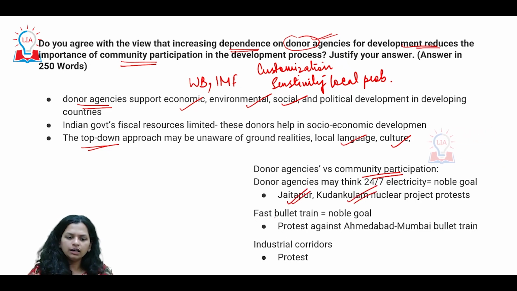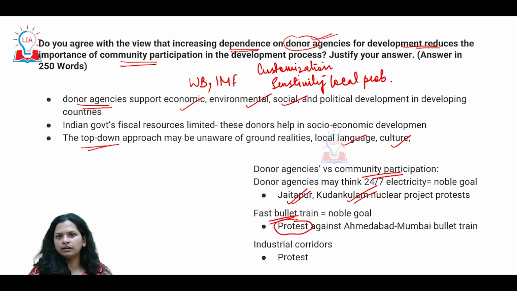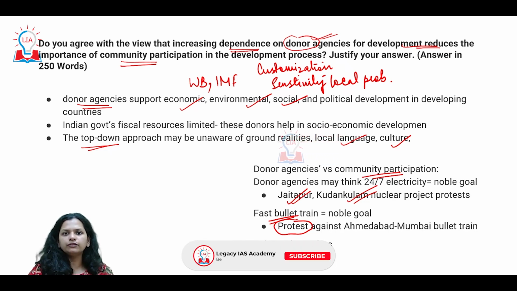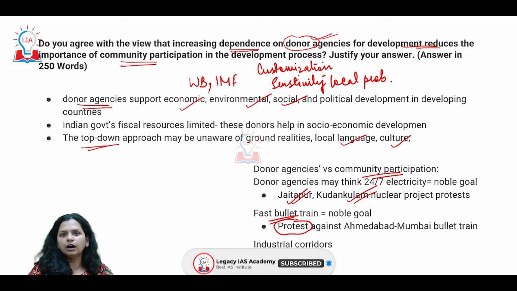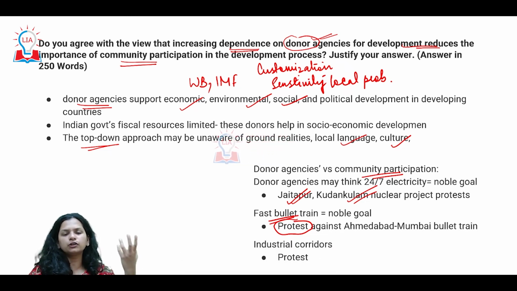All right, something that may be seen as very transformative is the fast bullet train, but the protests indicate that there are some different problems which equally have to be addressed at the ground level. A lot of times there is this kind of dichotomy whereby you are trying to have a mega project but without giving too much attention, just because a donor feels that this particular thing is revenue generating and has potential, they sideline a lot of these local issues and problems,